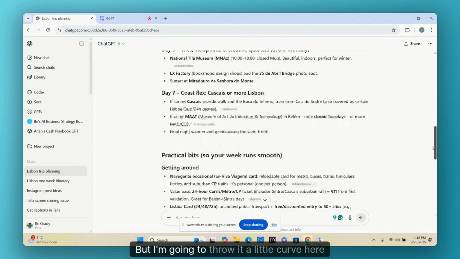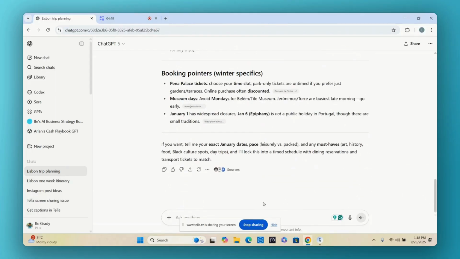But I'm going to throw it a little curve here and say that I'm a librarian and I want a more booky tour. I'm going to say, great, I'm a librarian.